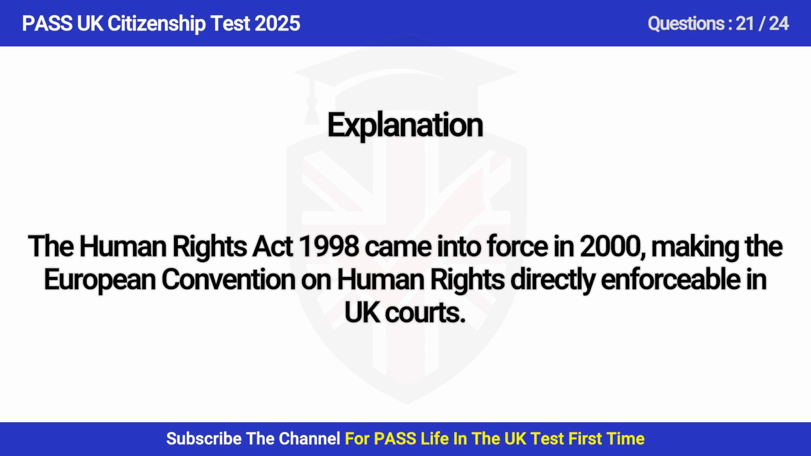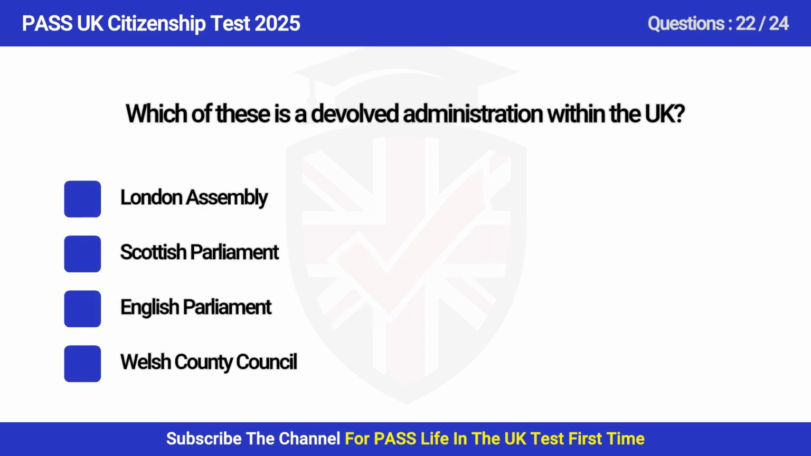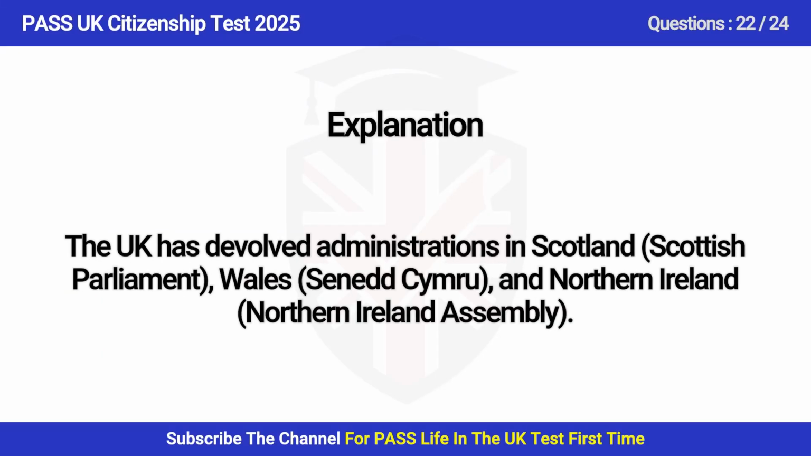Question 22. Which of these is a devolved administration within the UK? A. London Assembly, B. Scottish Parliament, C. English Parliament, D. Welsh County Council? Answer is B. Scottish Parliament. There are devolved administrations in Scotland, the Scottish Parliament, Wales, Senedd Cymru, and Northern Ireland, the Northern Ireland Assembly.